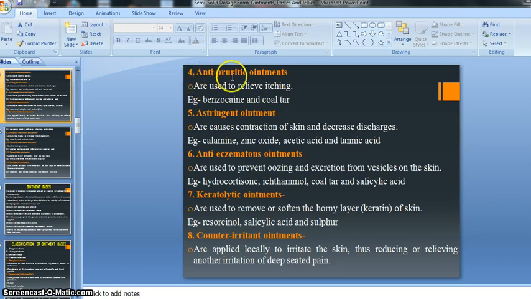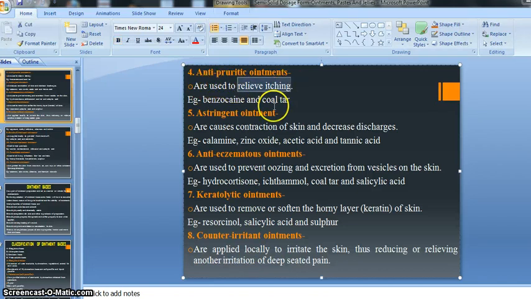Then our fourth one is the anti-pruritic, and this is special for itching. If we need to relieve itching, anti-pruritic ointments are prescribed, right? The anti-pruritic ointments are used to relieve itching due to various kinds of allergic reactions or some other infection, where there is a chance of itching occurring, right? So for that particular reason, the doctor prescribes antipruritic ointment, and that's why it is used to give relief from itching, right?